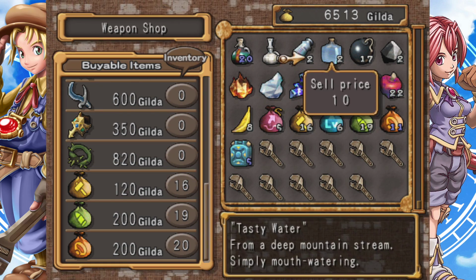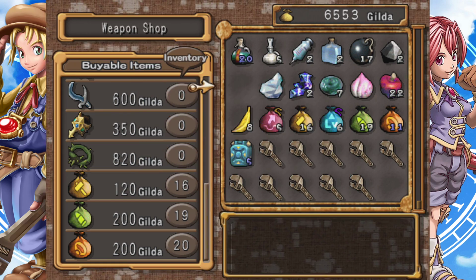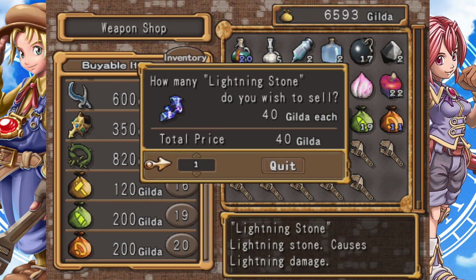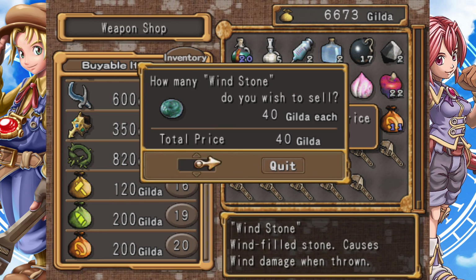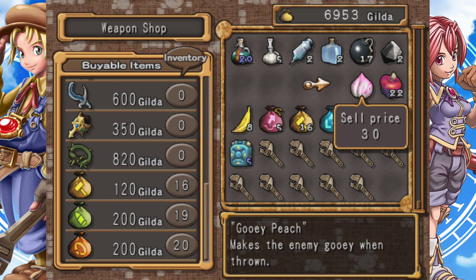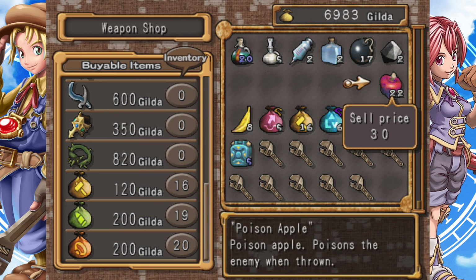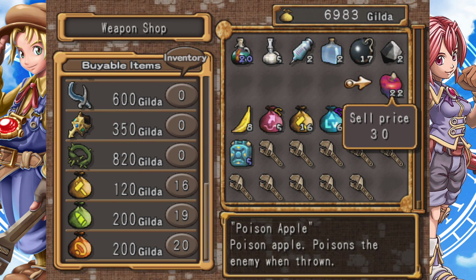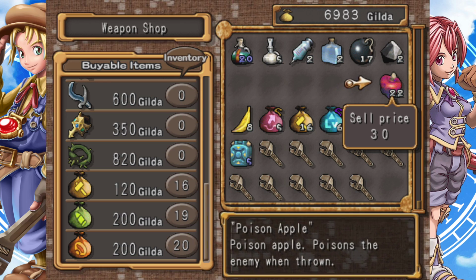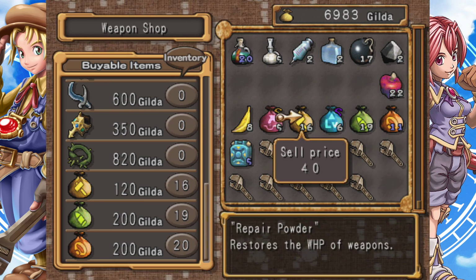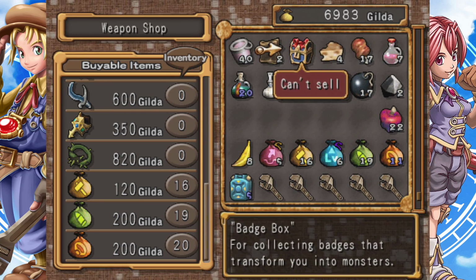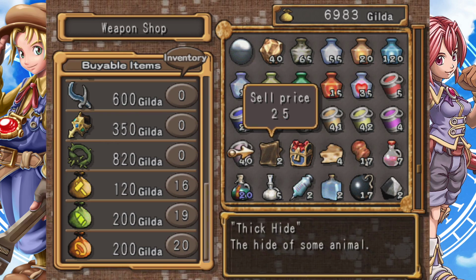Look at these wrenches. I like it. I'm actually going to sell this, though. I don't really care. I'm never going to use them. I know that they're kind of important if you're a little behind on a character and you're forced to use that character. I think poison apples are bait. They might not be bait, but I'm going to hold on to them because they might be bait. I'll hold on to bananas because that's fine. Other than that, I think we're good.